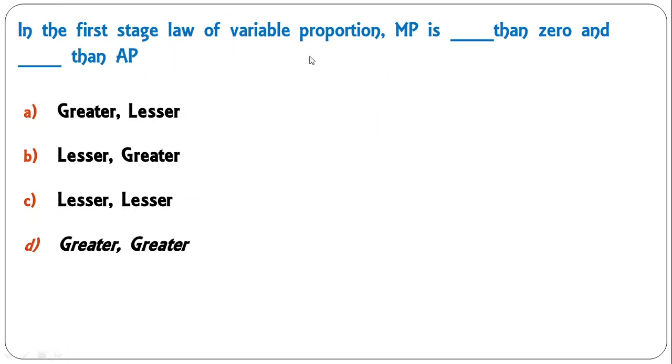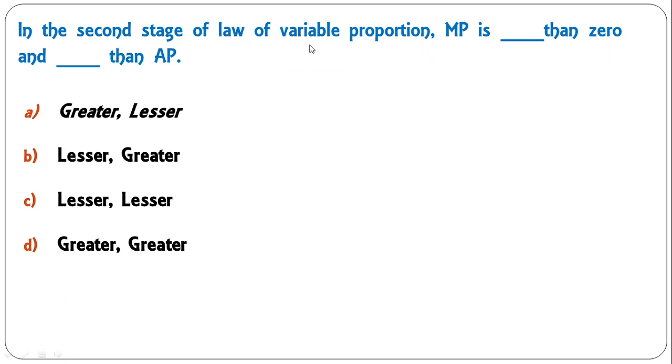In the first stage of the law of variable proportion, marginal product is greater than 0 and greater than AP. Marginal product in the first stage is greater than 0 because it is increasing, and the average product curve is also increasing, with MP greater than AP. So D is the correct answer here.